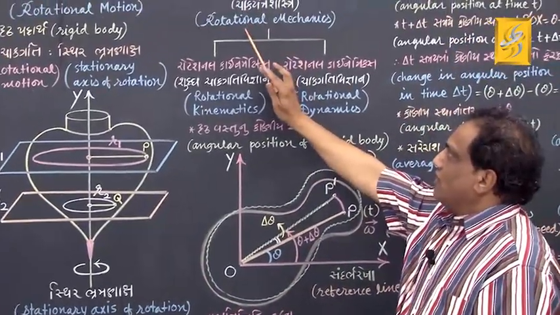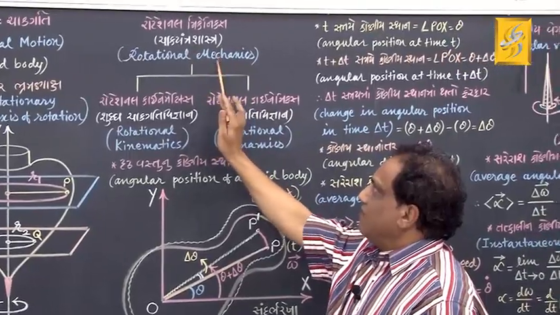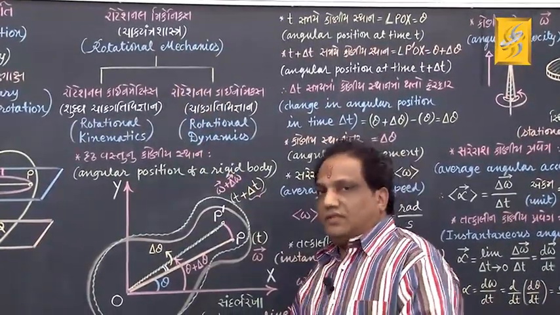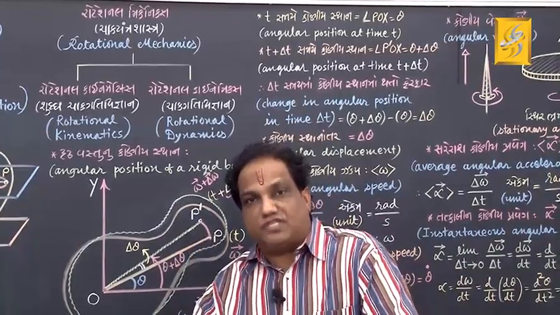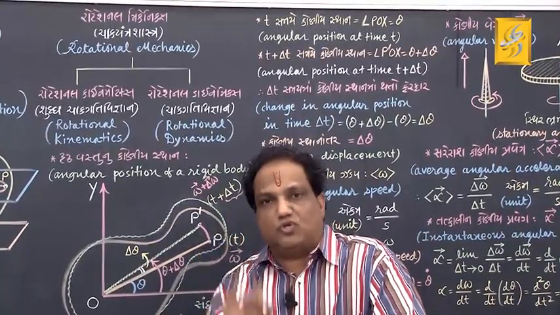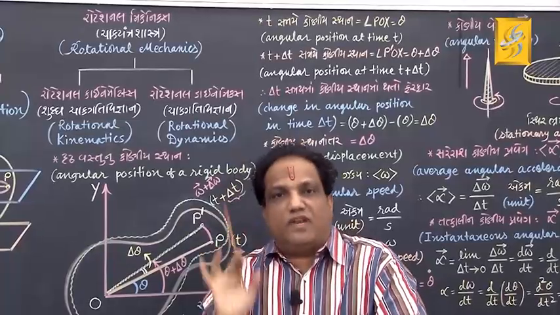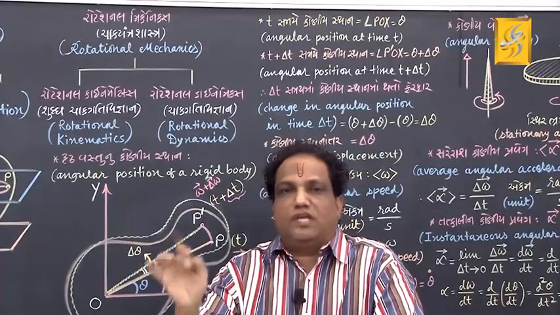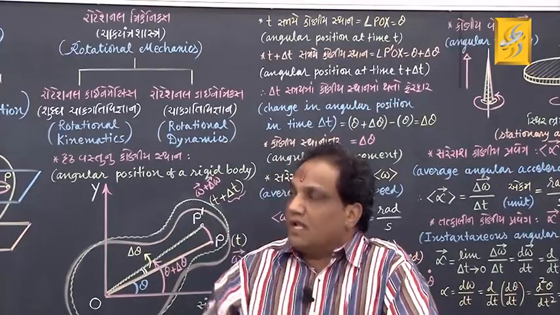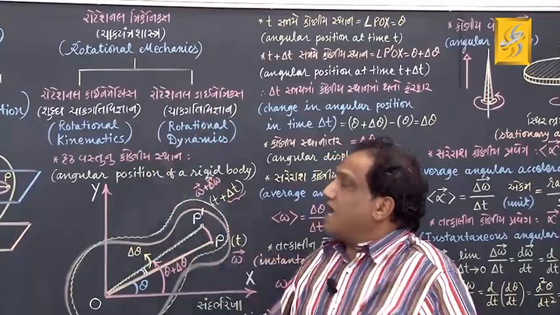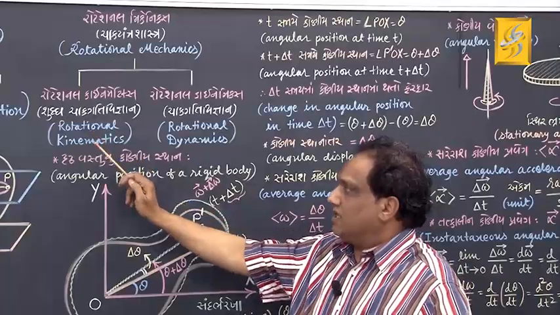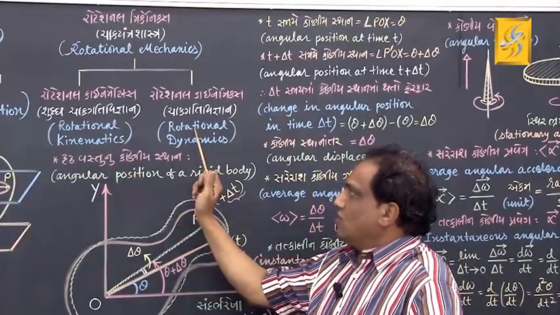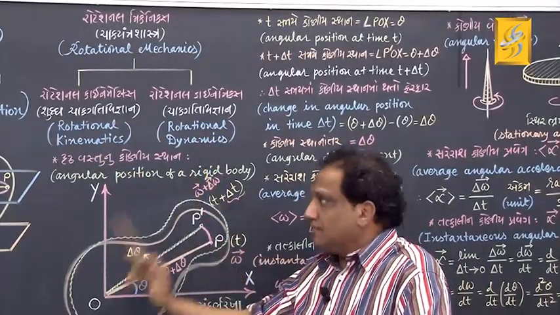Let's go for what is called rotational mechanics. There is a branch of physics in which we deal with the study of rotational motion of a rigid body. That very branch is known as rotational mechanics. That rotational mechanics has got two sub branches. One is called rotational kinematics, another is called rotational dynamics.